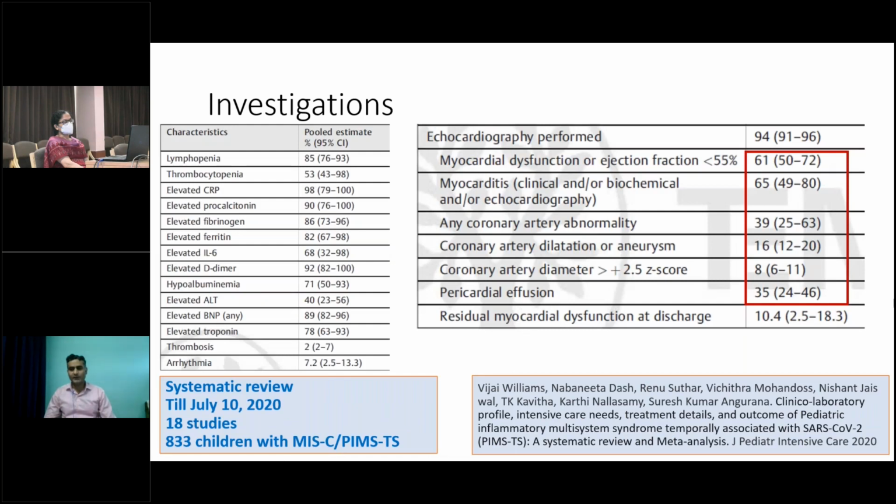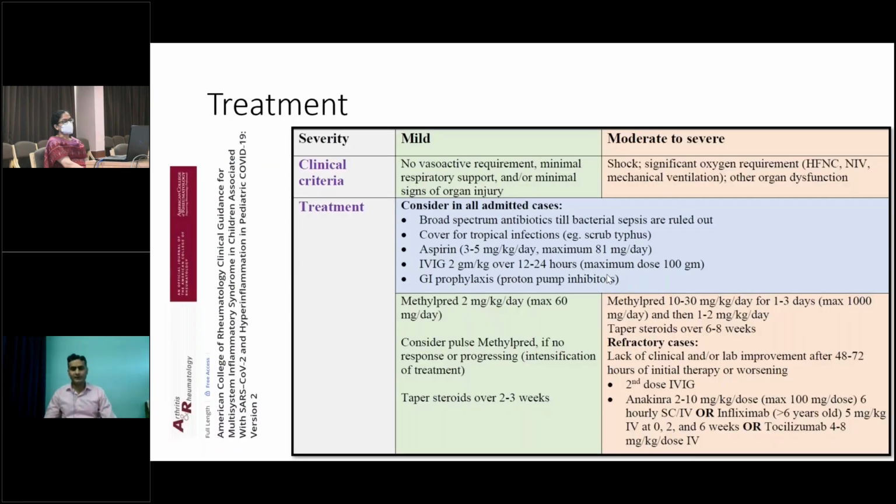So in that systematic review, we noted that there is myocardial dysfunction in a significant proportion of patients, like 60% of patients had myocardial dysfunction. 40% of patients had any form of coronary artery abnormalities, and 16% had coronary artery dilatation or aneurysm. It is important to know that even at discharge, around 10% of patients had some form of residual myocardial dysfunction.